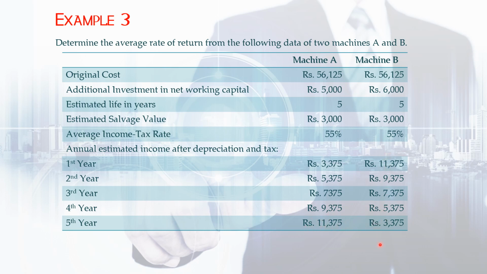If you see for machine B, it is rupees 11,375, rupees 9,375, rupees 7,375, rupees 5,375 and rupees 3,375. So you have a different cash flow at different years for both the machines. And one more piece of information is also given, that is depreciation has been charged on straight line basis. Straight line basis means the total cost of the machine divided by the number of years, that is the life of the machine. Let us work out this problem.